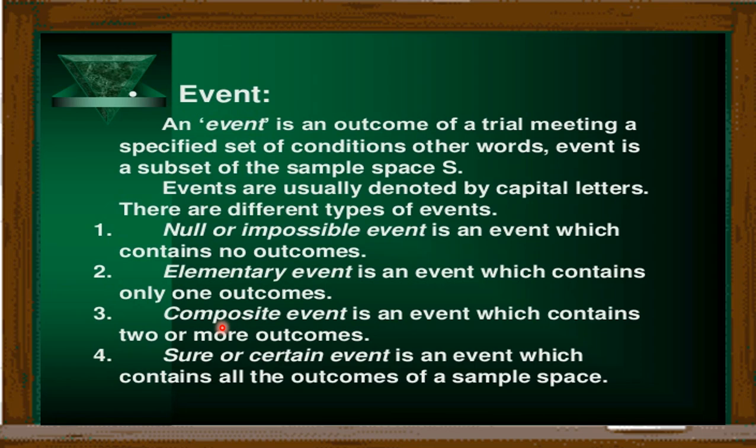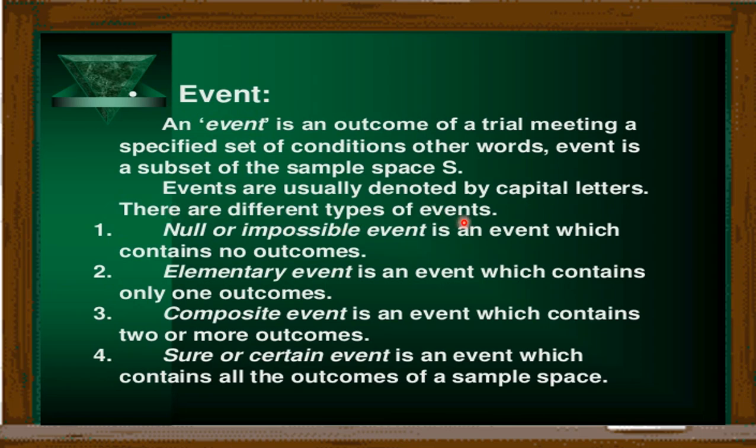Now in all the previous slides we are talking about the event. So there are some types of events. As we know that an event is an outcome of a trial meeting a specified set of conditions, or we can say event is a subset of a sample space. That means in the case of a coin, coming up head is an event. So this head, when we are writing the sample space inside the curly brackets as H and T, we are only talking about coming up head. So head is a subset of a sample space. Events are usually denoted by capital letters.